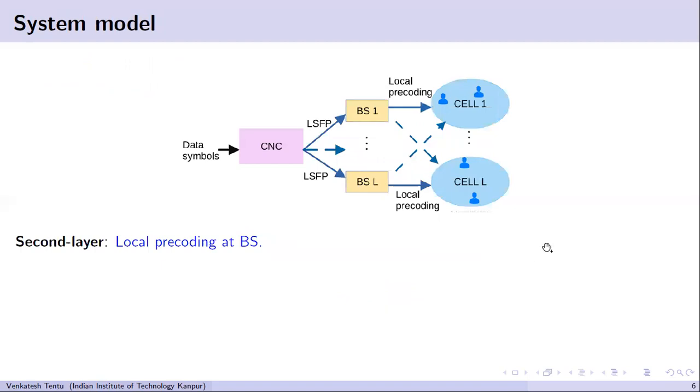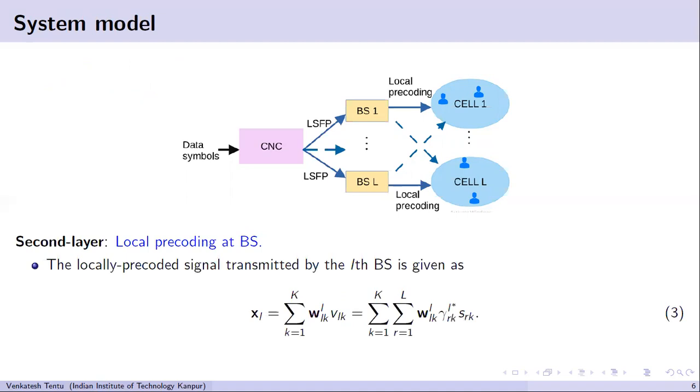Now the second layer of precoding is basically performed by the base stations for their respective users, that is, users of their own cell. The locally precoded signal transmitted by each Lth base station is given by equation 3. Here VLK is the LSFP, large-scale fading precoded signal, and WLK is the local precoder.